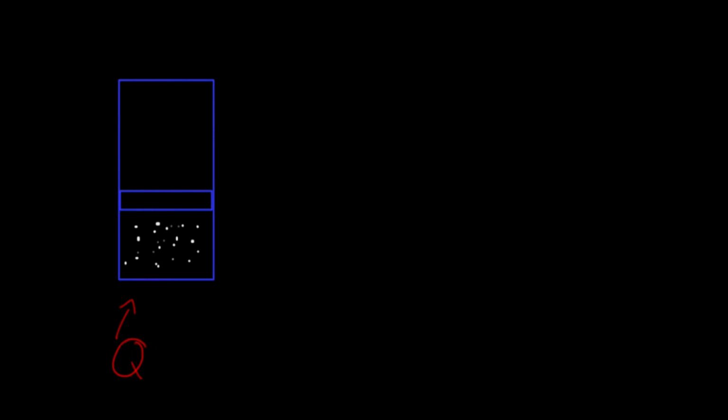And what this is going to do is increase the amount of energy in my system, right? So my system had some energy before this, and we use a letter to represent that energy. We use the letter U. And this represents the internal energy of the system.